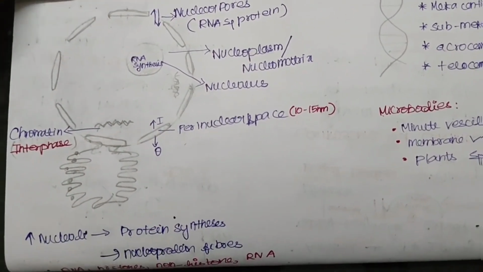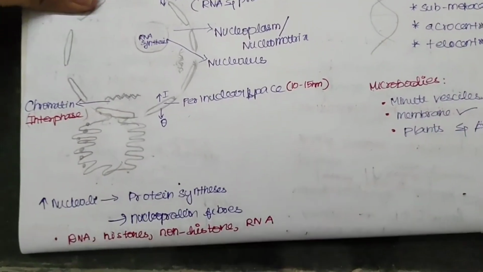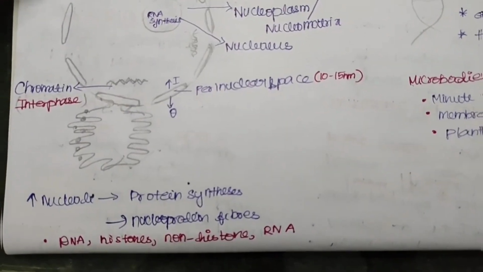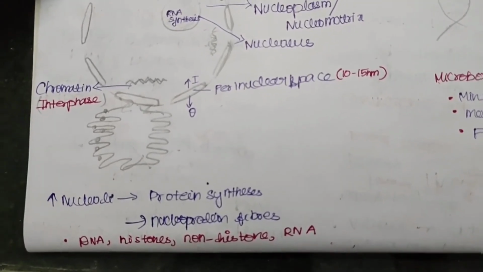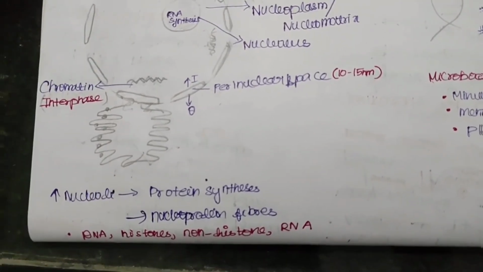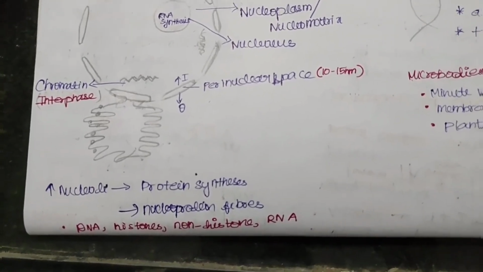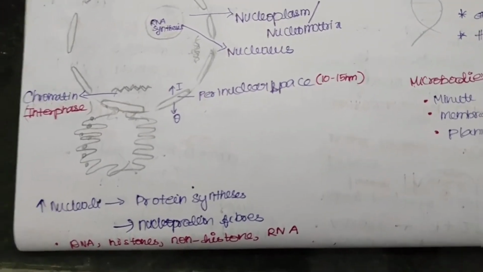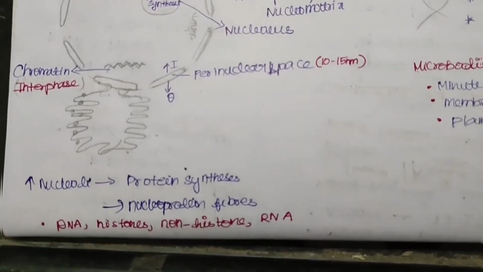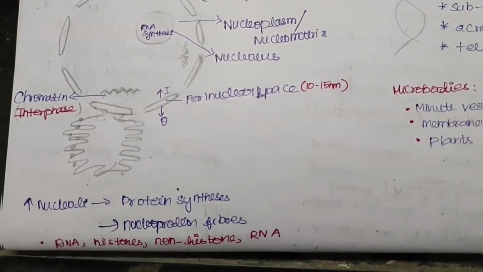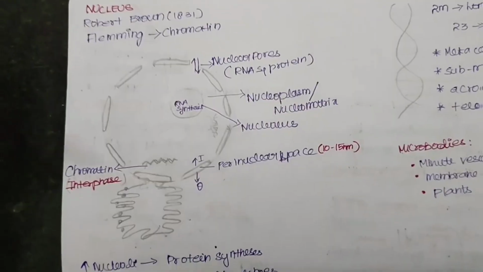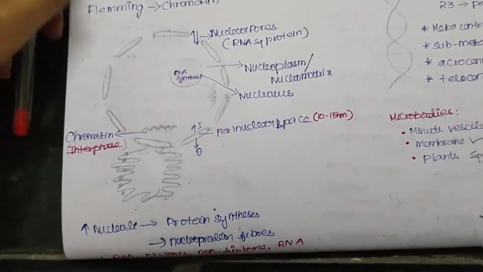These chromatins are nothing but a network of nucleoprotein fibers, and they have DNA and histones. Histones are basic proteins, we could say. All this we will be talking about in detail in the 12th chapter. Histones and non-histones and RNA are the materials found in chromatin. So this is a general view which I have simplified.